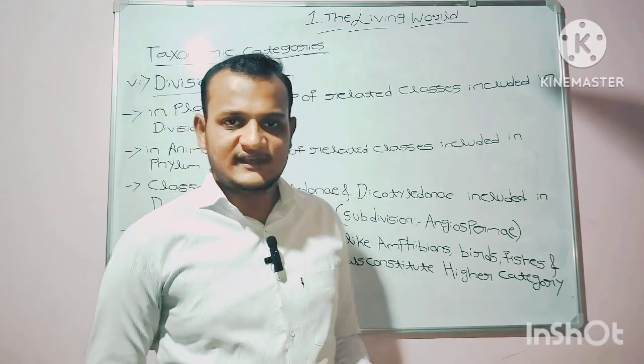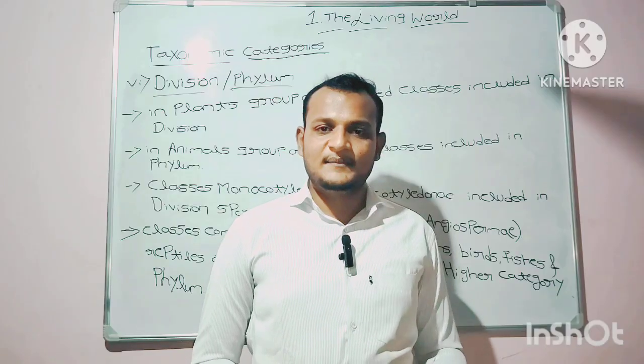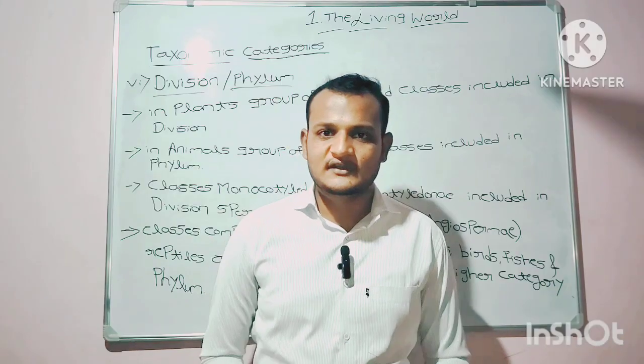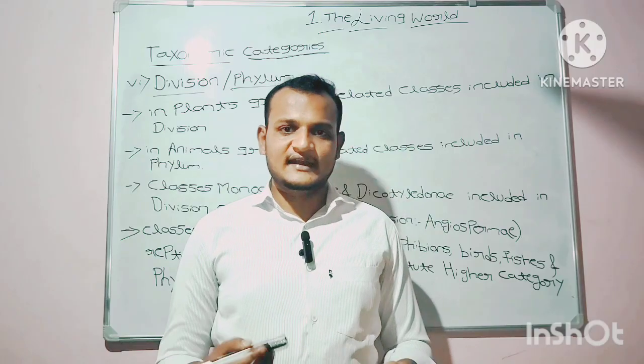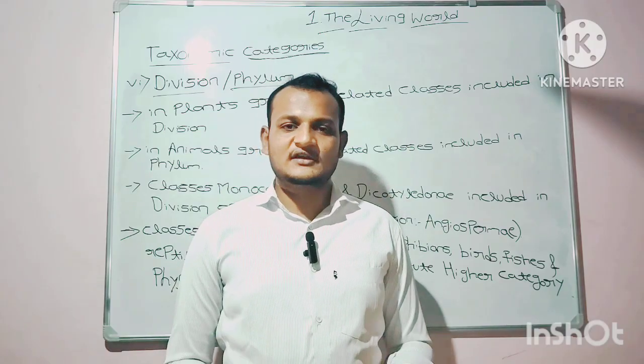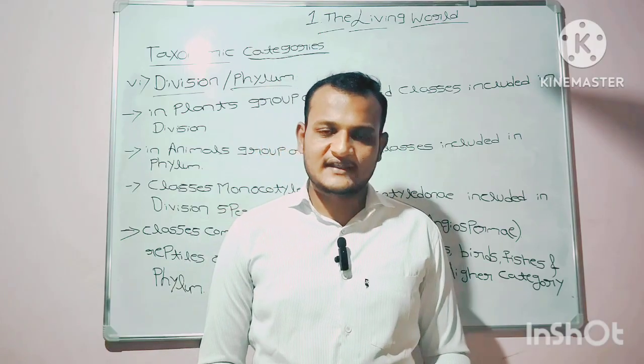In animals, there are various classes, and the classes which exhibit similar or relatable characters are grouped, and that group is known as a phylum.